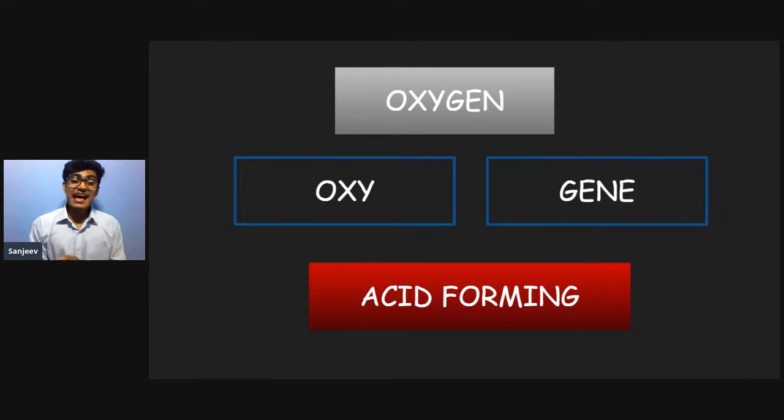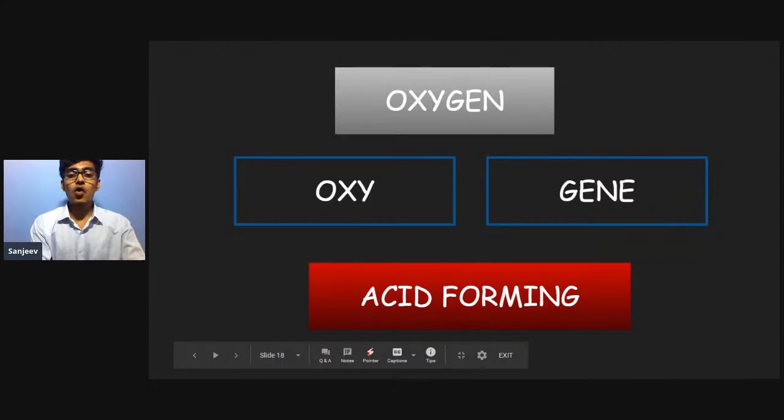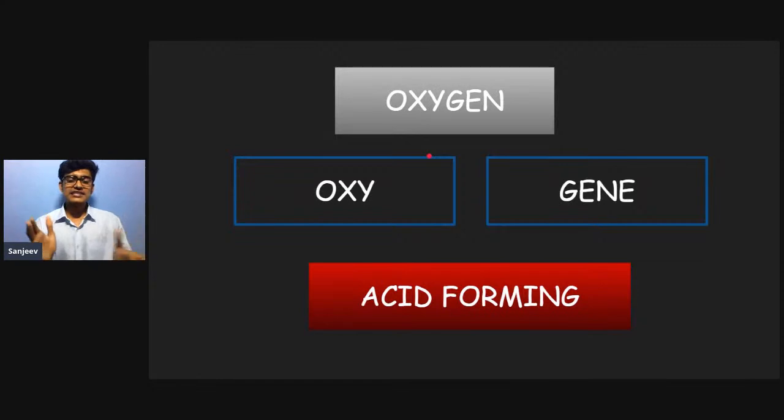Oxygen is an acid-forming element. Whenever it reacts with any other element, it forms acid. So oxygen is known for acid forming, so it is named as acid forming. I hope you will remember these tricks to remember how they were named.